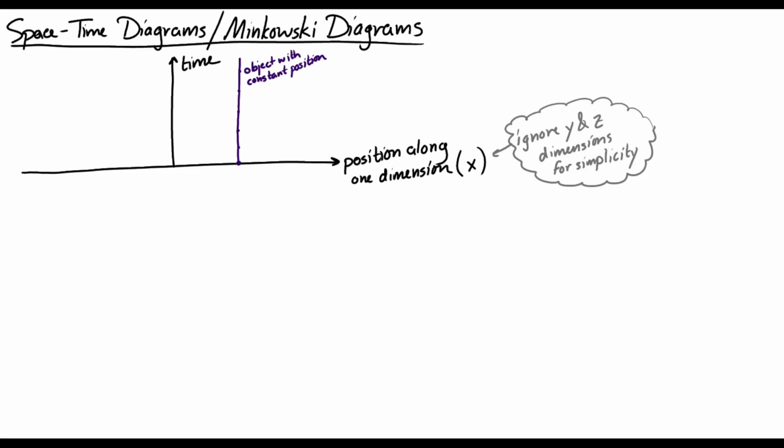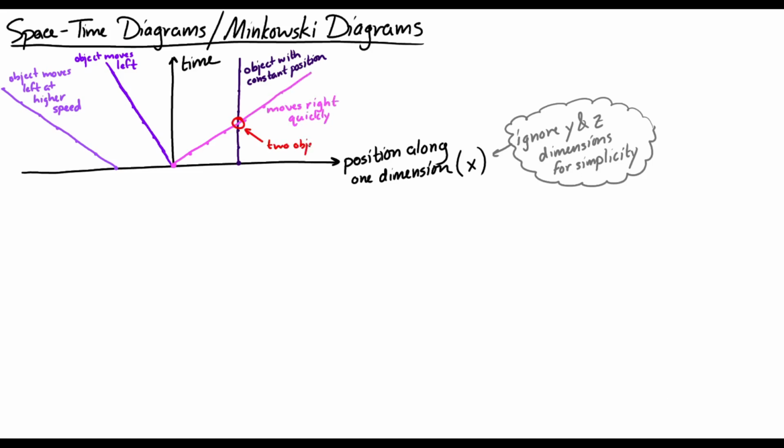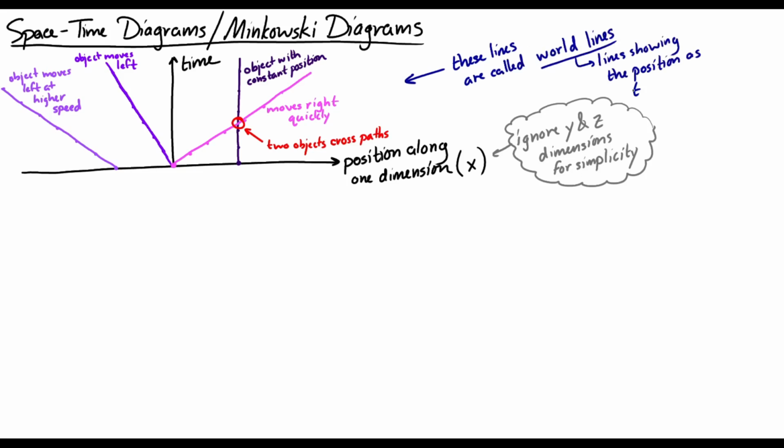Now, if I have an object that starts at the origin and it drifts to the left over time, then it would look something like that. And if I had an object that started over with a negative position and then moved at a higher velocity, then it might look like this. And I could have another object that starts at the origin but moves quickly in a positive direction, and it would look like that. And at this moment, we would say that those two objects crossed paths. And in a Minkowski diagram, these lines are called world lines. They're lines showing the position as time passes in a space-time diagram.